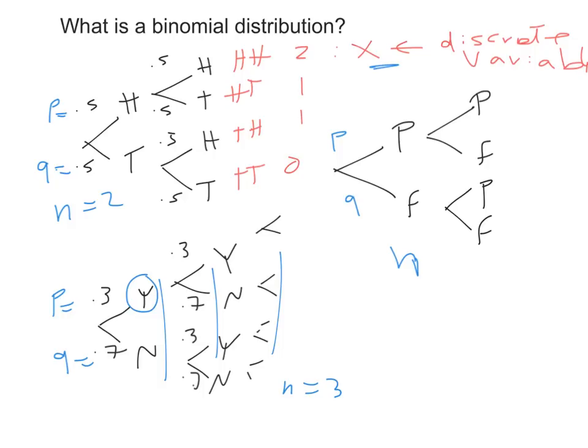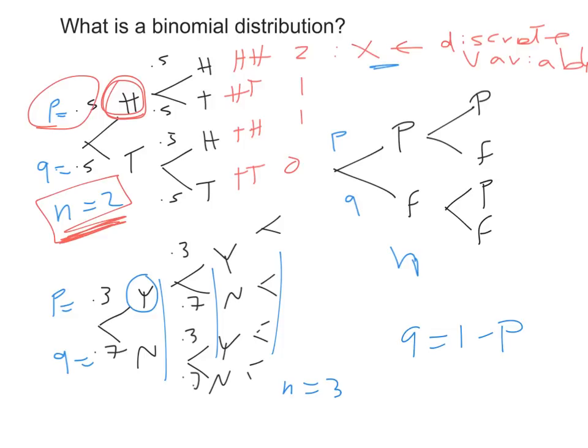Okay, so that's binomial. Binomial has the main parameter P, because you can get Q simply by this formula: Q is always 1 minus P. So all you need to be given is P, the probability of the successful or interesting event, and n. These are the main parameters of binomial, n and P. Then the question will ask about a certain number of successes at the end, which could be anything from 0 all the way to n itself. So x will always be from 0 to n. Let us see some examples.